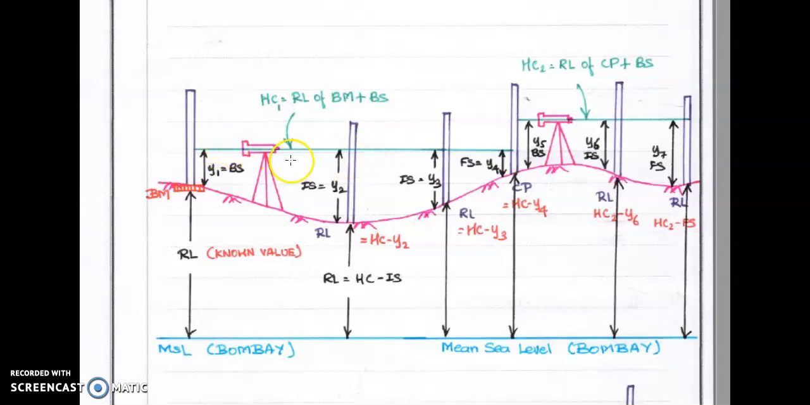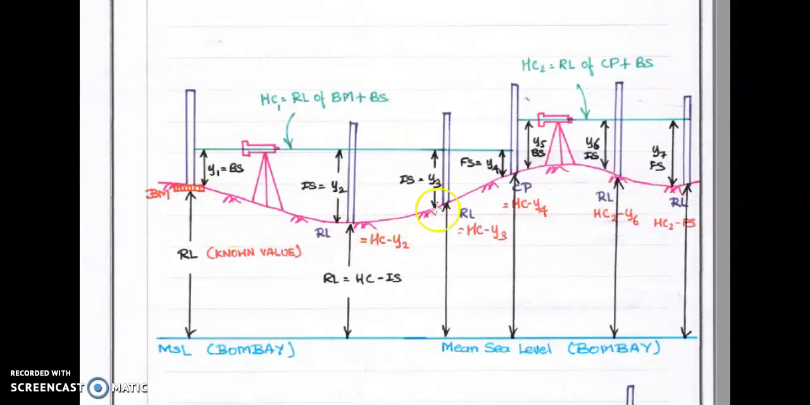See here next. After that, the instrument is to be shifted here, but do not change the position of the leveling staff. The last reading for the instrument station at this place is considered as foresight. See here, foresight. After that, the instrument is changed to here, and the corresponding first reading is taken as backsight. The last one is a foresight. Intermediate values are considered as intermediate sights.